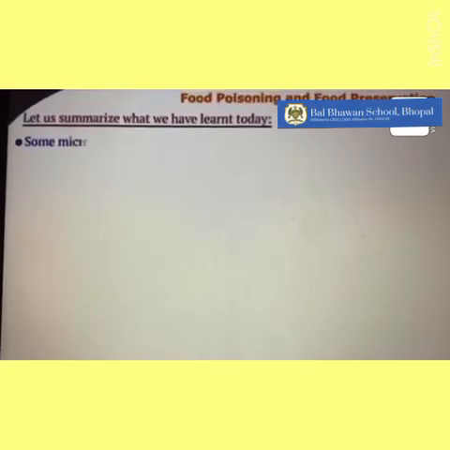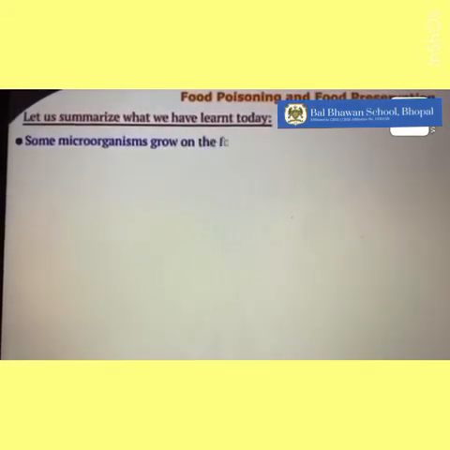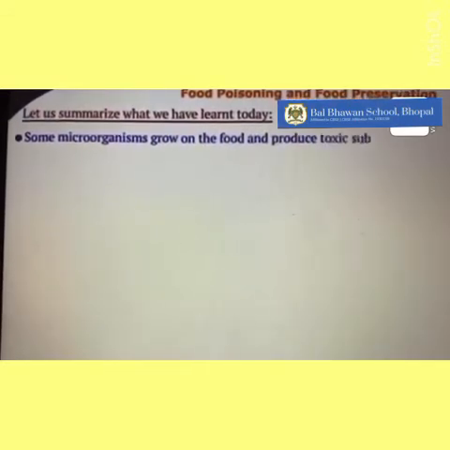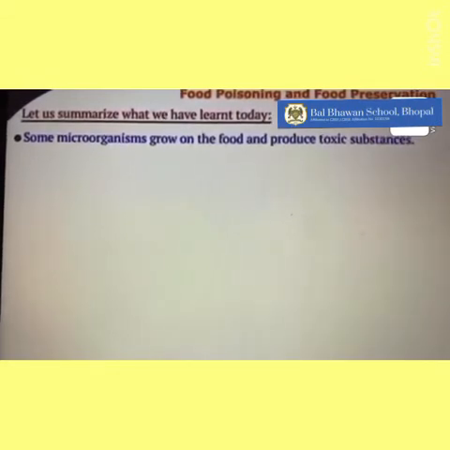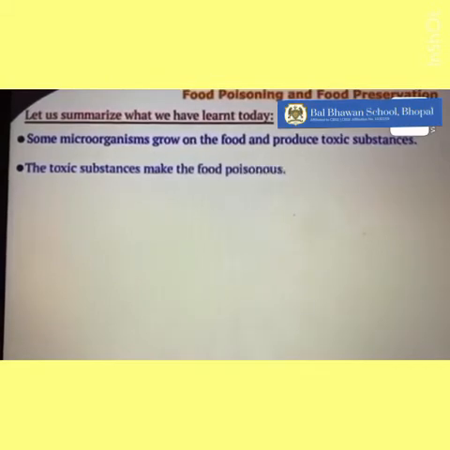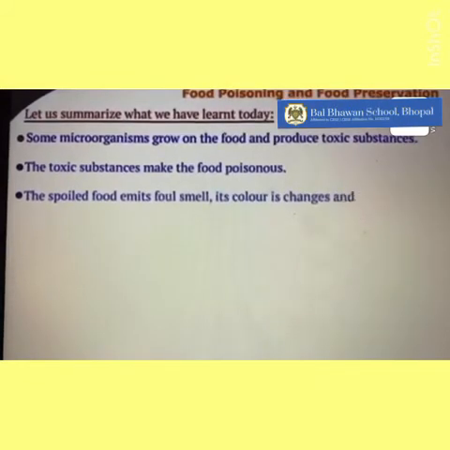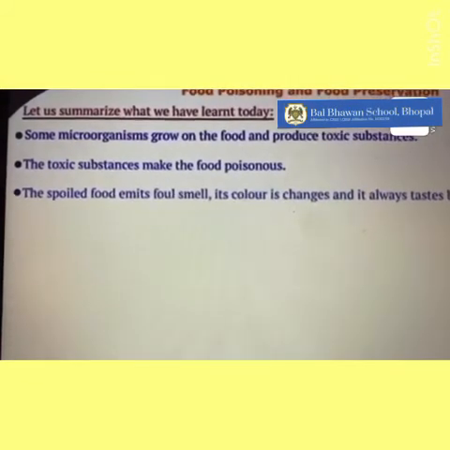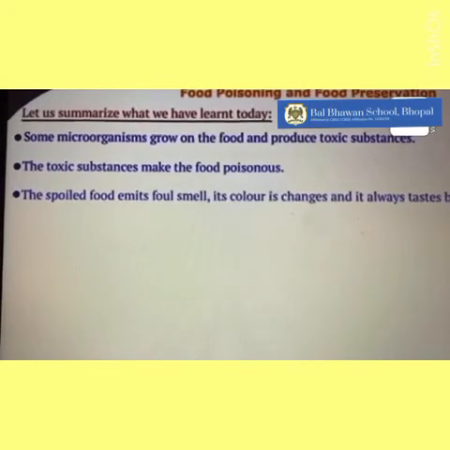So let us summarize what we have learned today. Some microorganisms grow on food and produce toxic substances. These toxic substances make the food poisonous. The spoiled food emits a foul smell, its color also changes, and it always tastes bad.